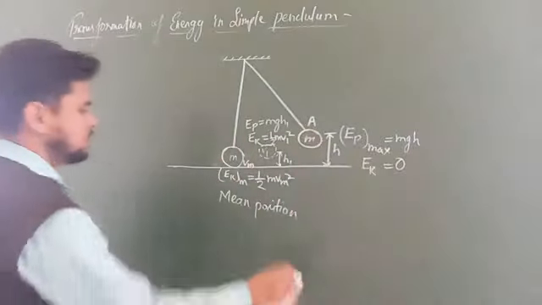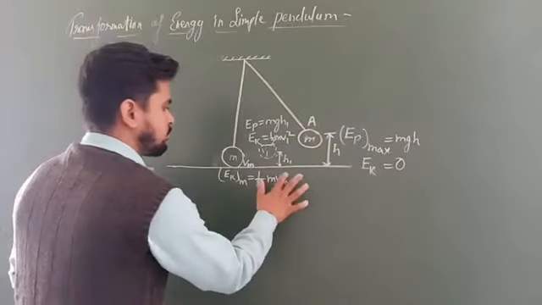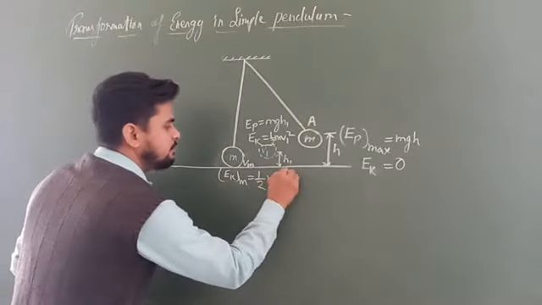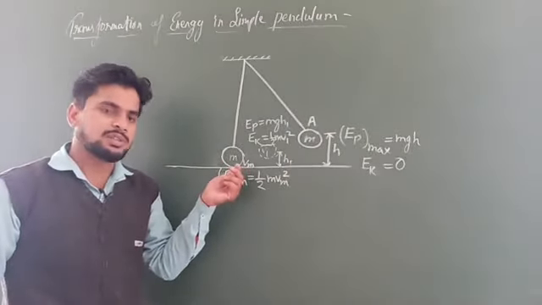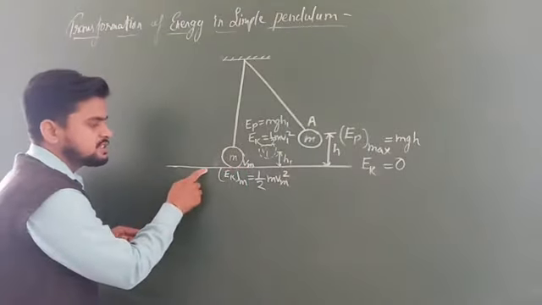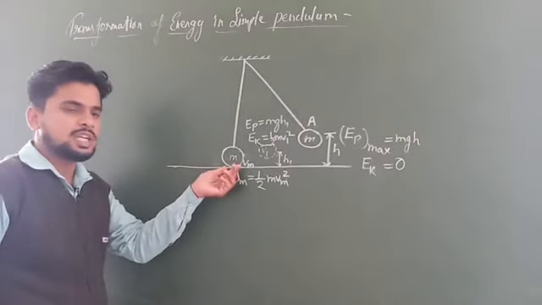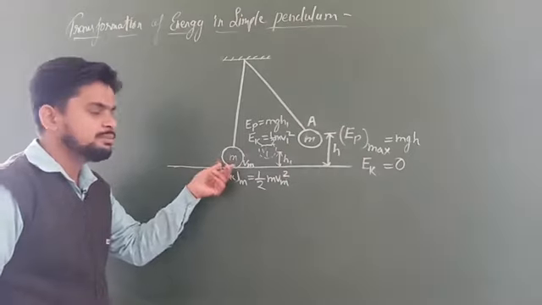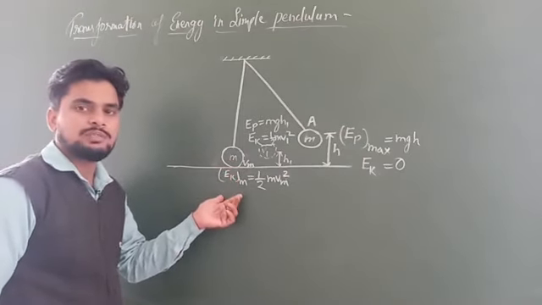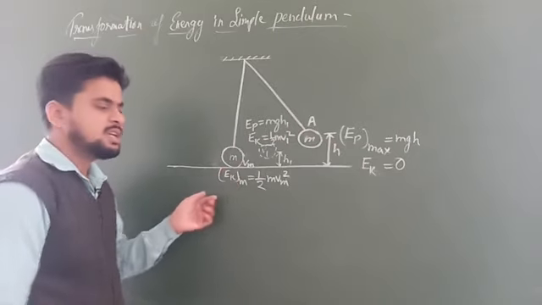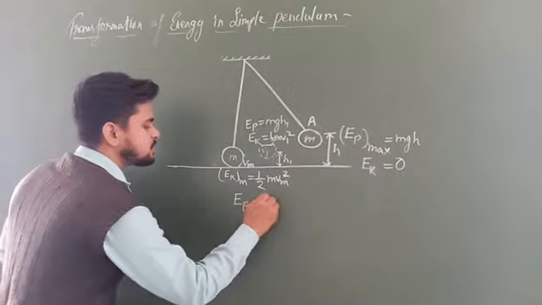Okay students, at the mean position the kinetic energy will be maximum, and that is half m Vm square. But what will be the potential energy at this position? Since you have observed that this is the reference level and this is the mean position, it means at mean position the pendulum has no height. If it has no height, then we can say the potential energy will be 0. So here at mean position the potential energy Ep equals 0.